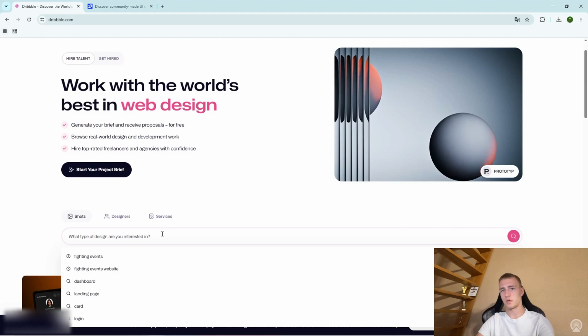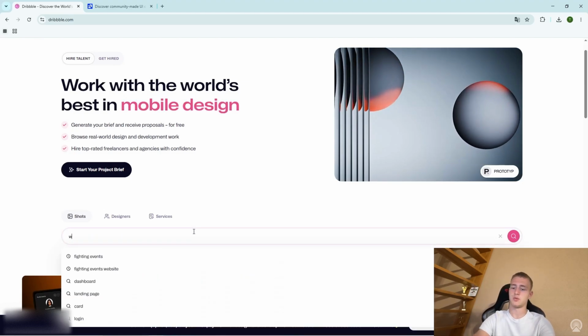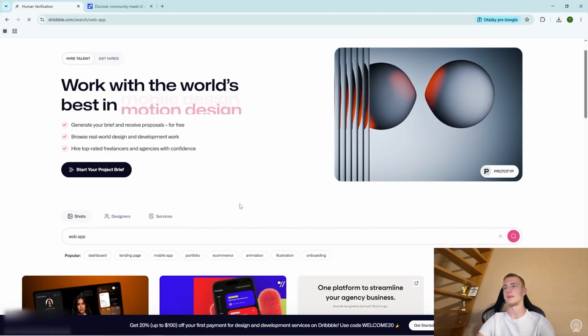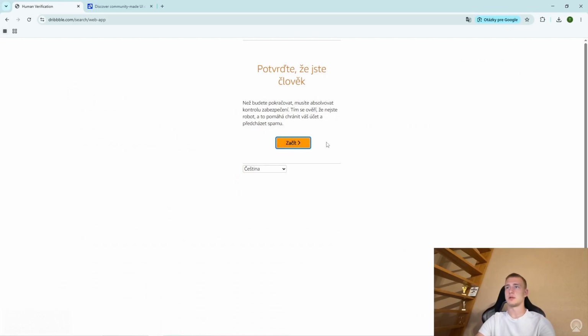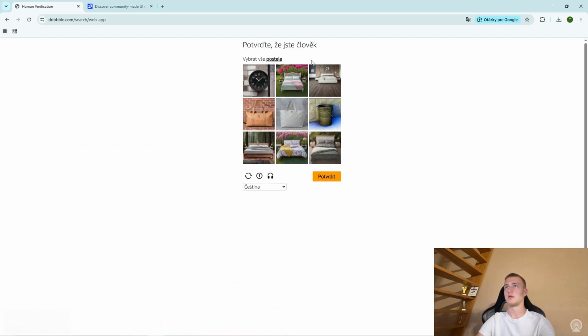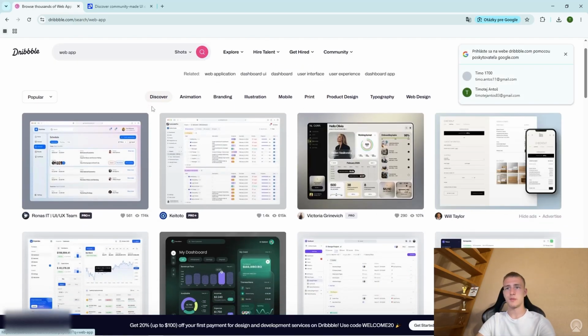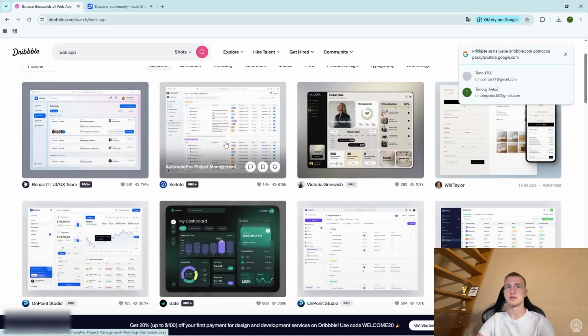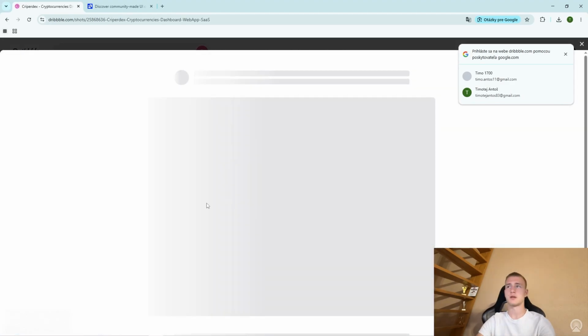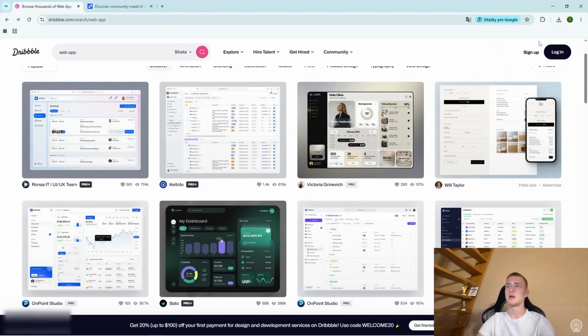Now we can search up for either dashboard or what I would do is web app. That's a better option. Now let's just click here that we are a human. Okay, let's continue. Amazing. Now what we don't want to do is pick something like this, something super confusing, something super futuristic, because obviously we are building a simple, soft and clear software. It should be modern and it should obviously be inspiring, but nothing crazy.